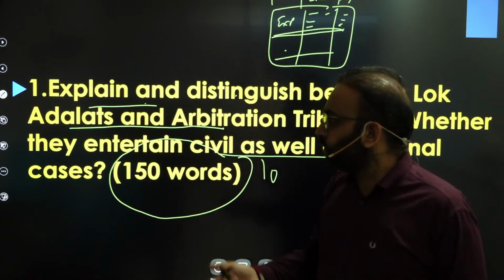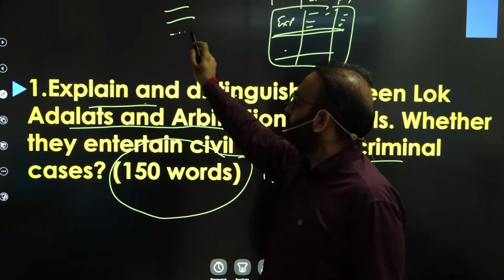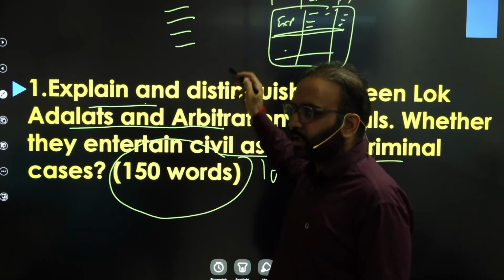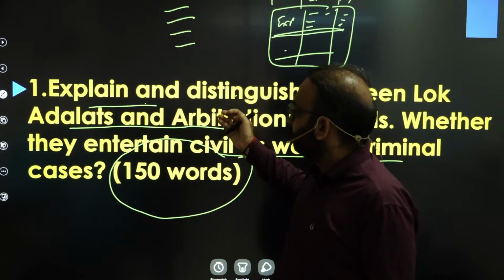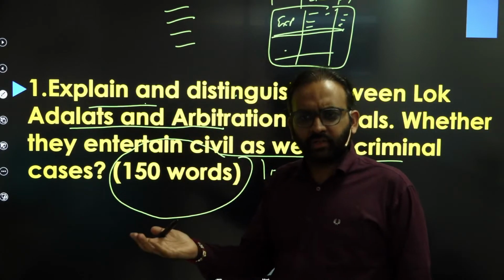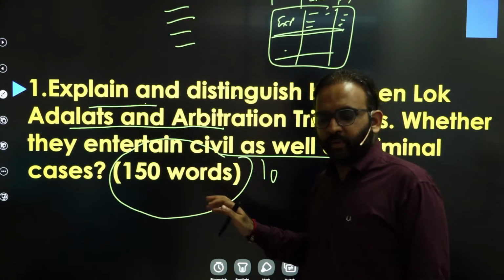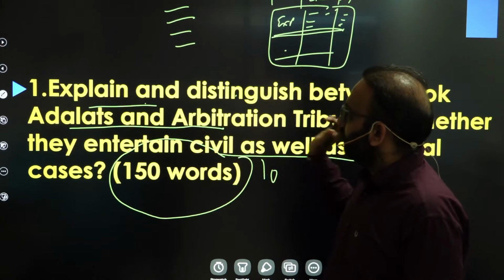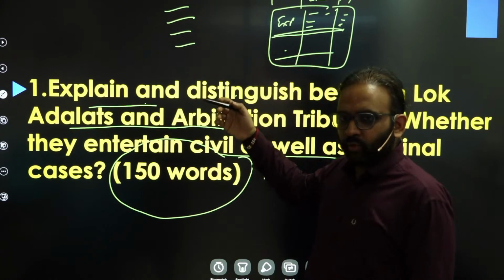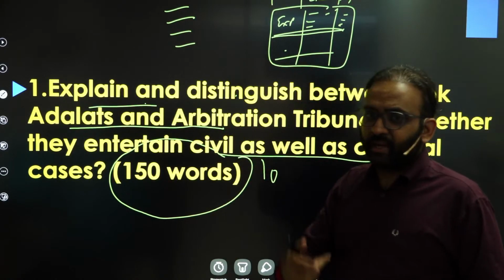Or what you can do is, in the introduction you can explain both the concepts, then go for a table regarding the salient features and advantages and disadvantages of both concepts, right? You get the point? Both approaches you can follow, but again you have very limited time in the examination.